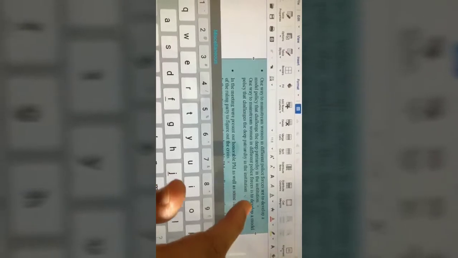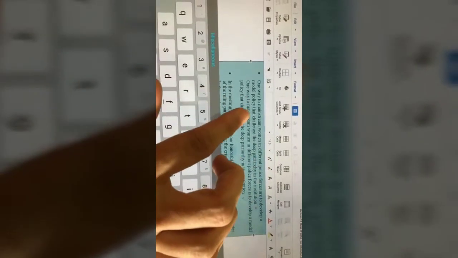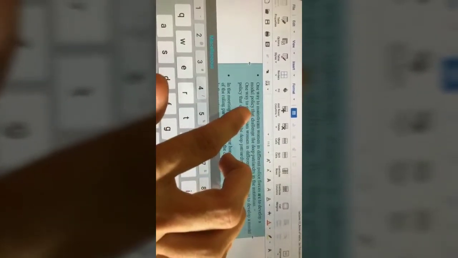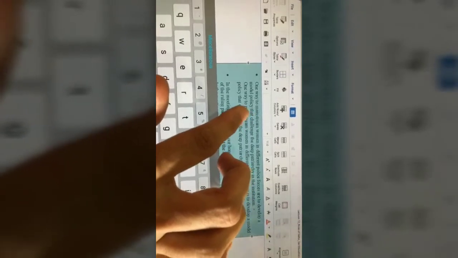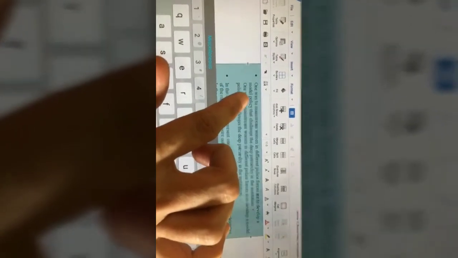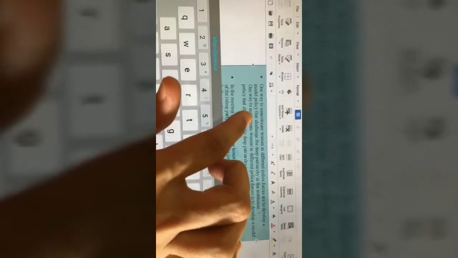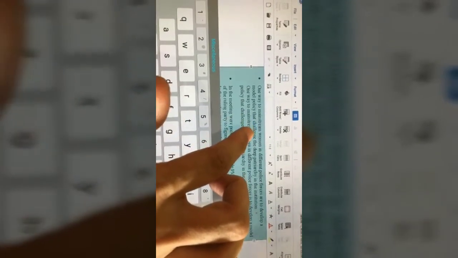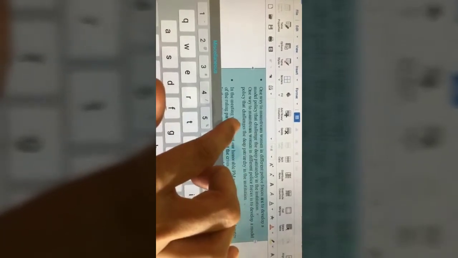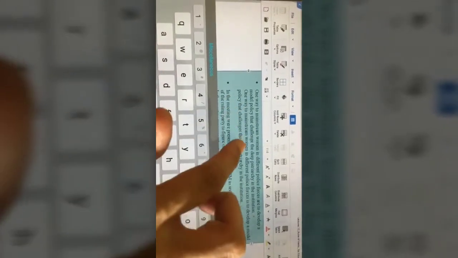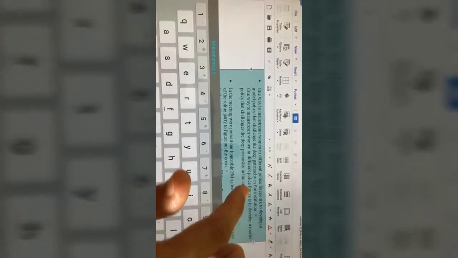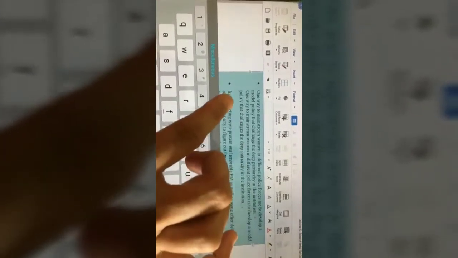Now, when we use is to develop a model policy, all right, that challenge, what does that refer to? That is a relative pronoun. That refers to model policy, which is also singular, and therefore the verb following the relative pronoun should agree with that relative pronoun and should be in the singular. So challenge should be challenges, right? So one way to mainstream women in different police forces is to develop a model policy that challenges the deep patriarchy in the institution. Okay, next example.